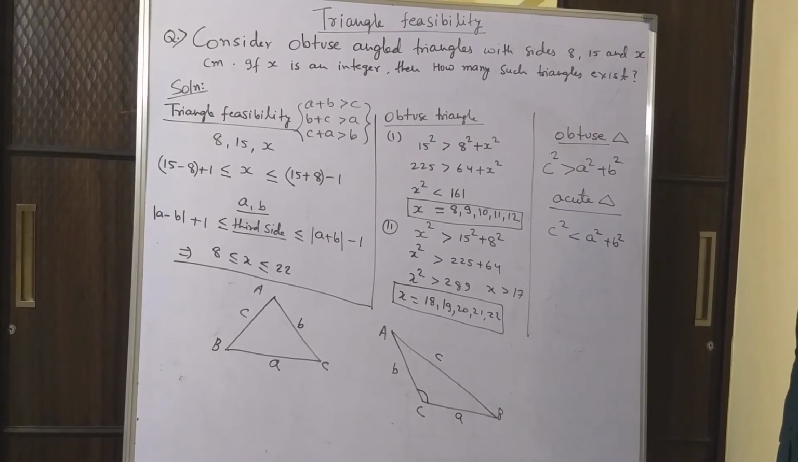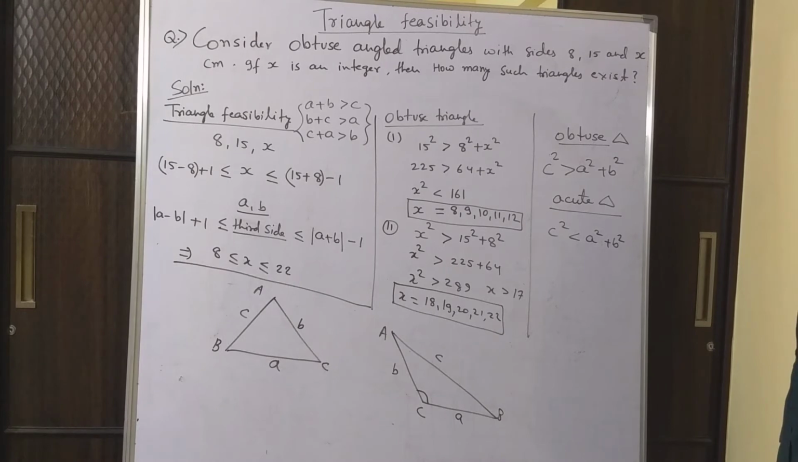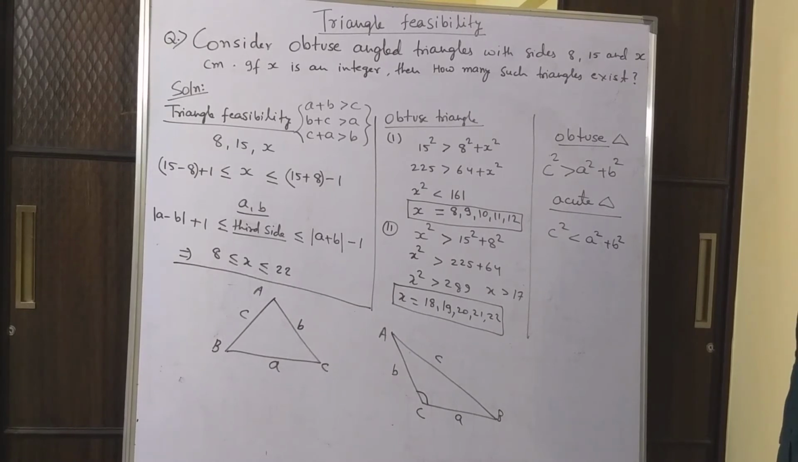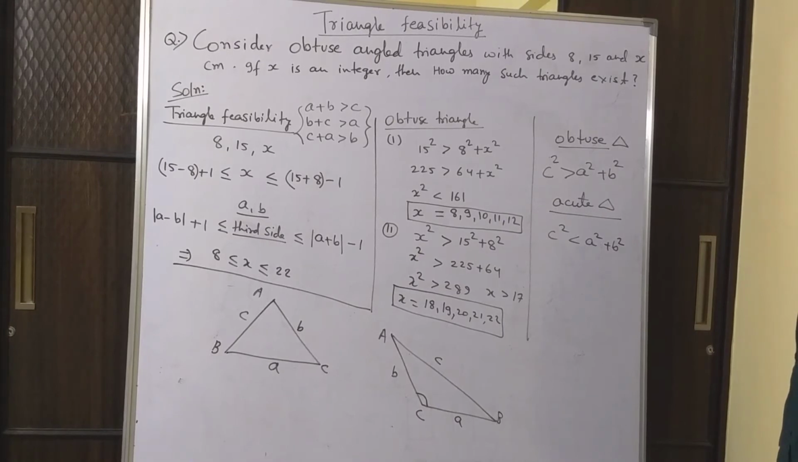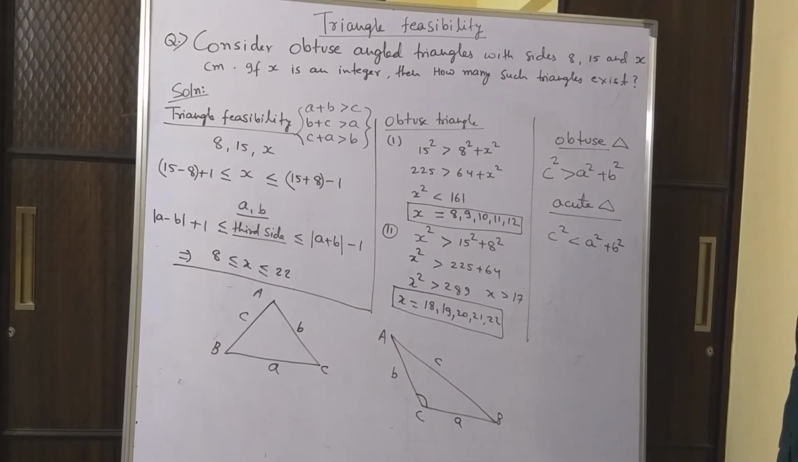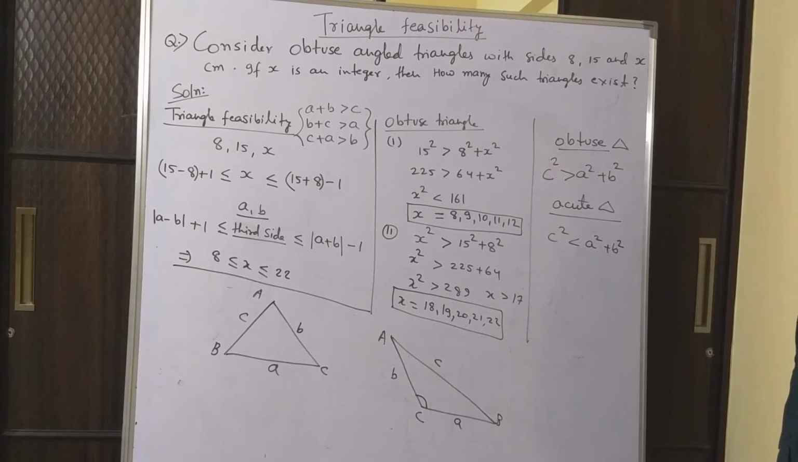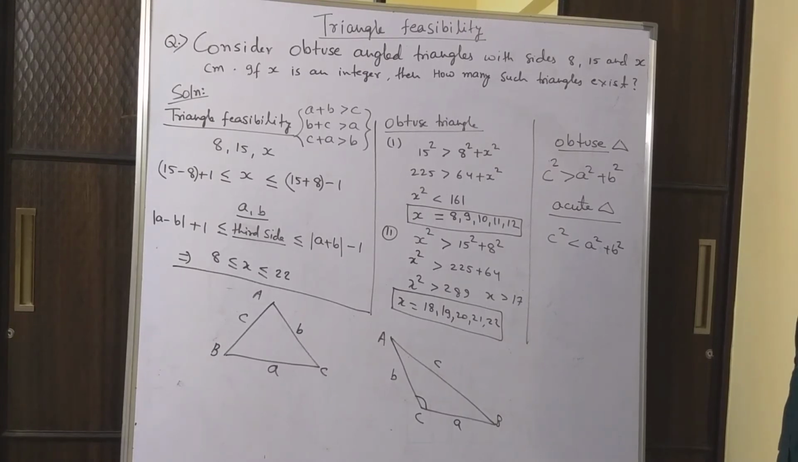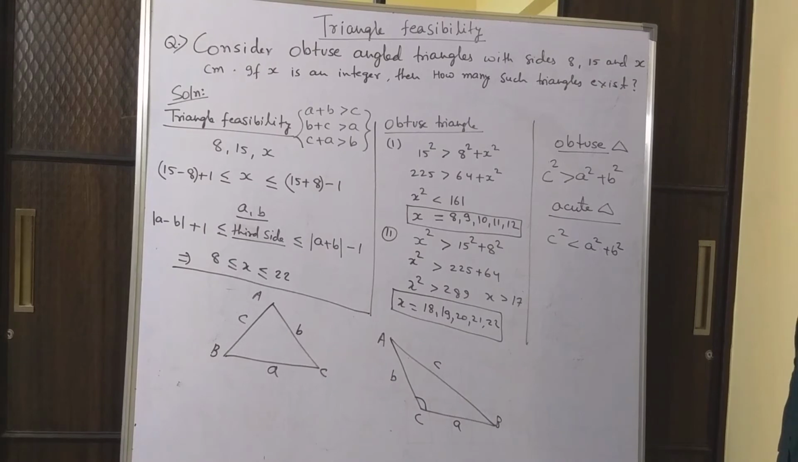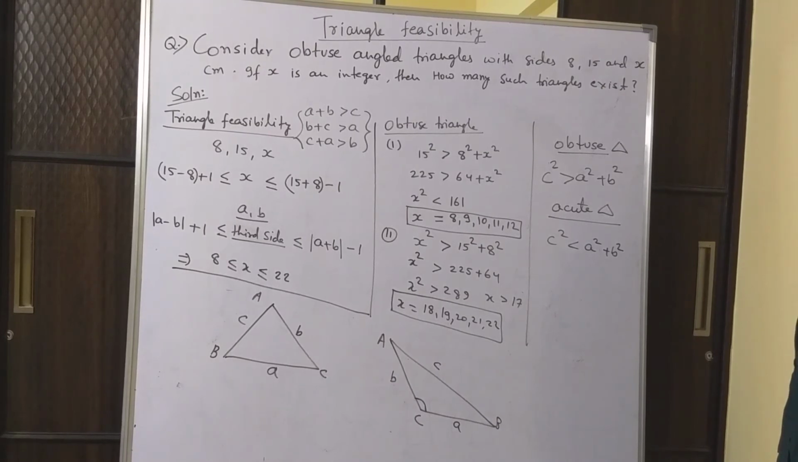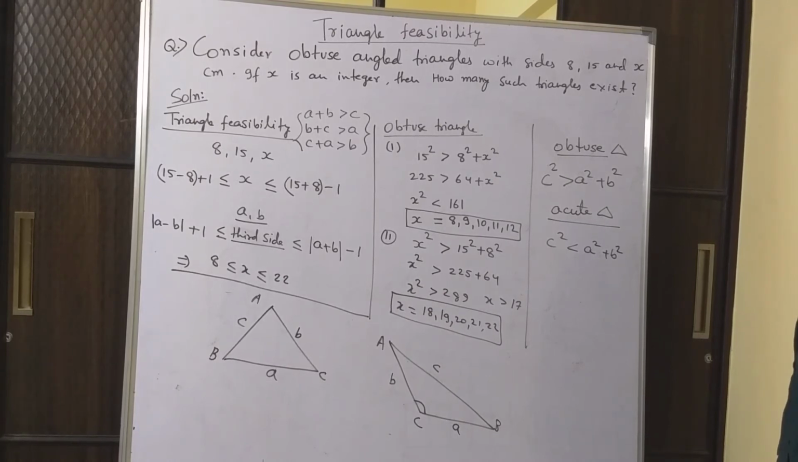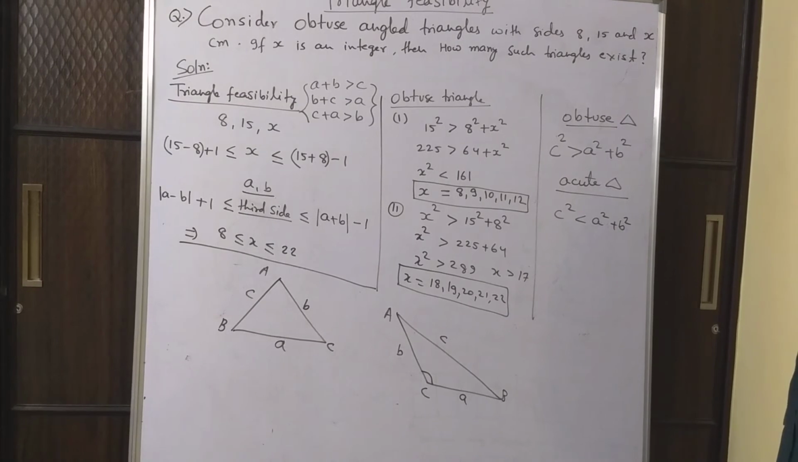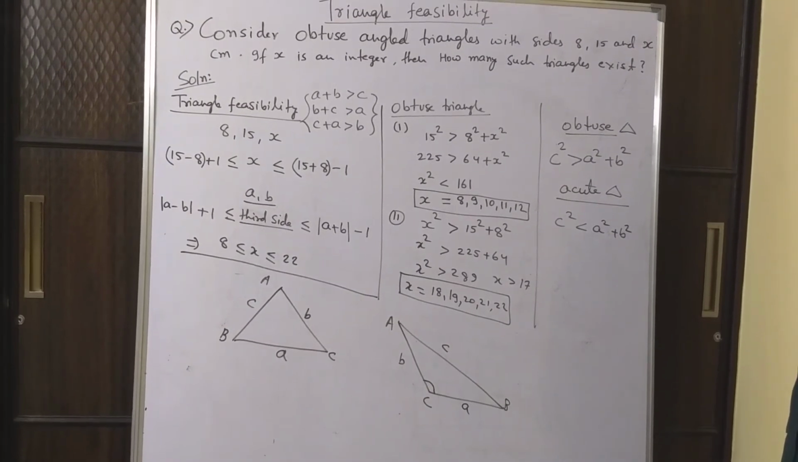The question says, this is a CAT question. Consider an obtuse angle triangle with sides 8, 15 and x centimeter. So two sides have been given, 8 and 15 centimeter, and the third side has been given as a variable which is x. Now the extra thing that they are telling is x is an integer. Then how many such triangles exist? That's what they want to know. Okay, fine. So now let's come to this problem and let's try to solve it.